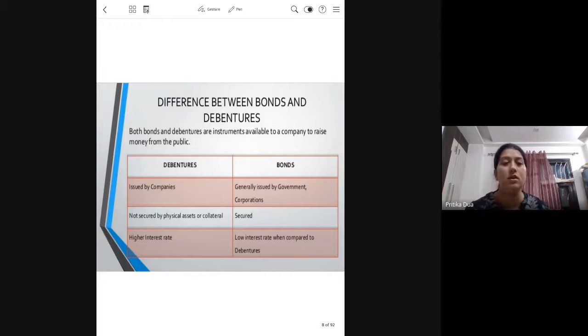So simply speaking, these are the 3 points of difference between a debenture and a bond. Though the terms are used interchangeably, there are minor differences between the two instruments.